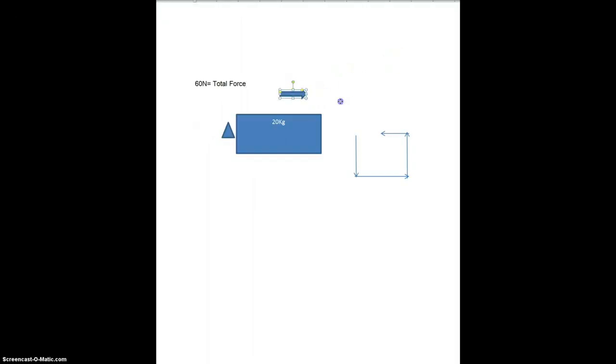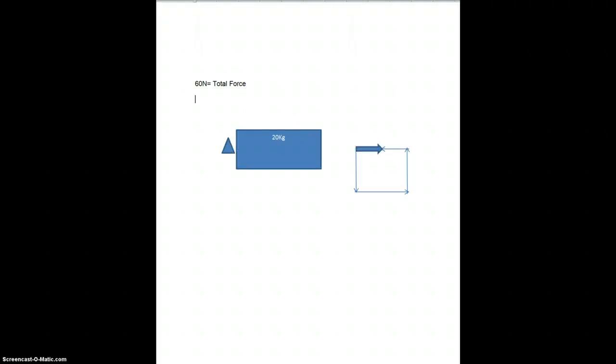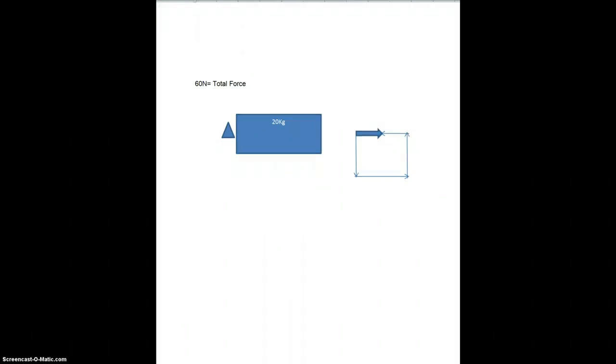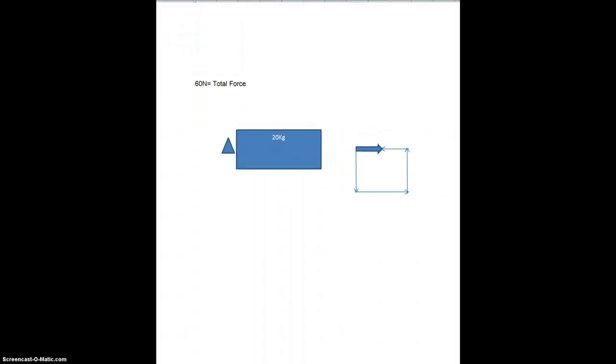With that in mind, now you know total force is 60 newtons. Now let's do the part of the equation we learned from the graph. Sorry, my headphones died on me, so it may sound weird picking up from here. So we have 60 total force.